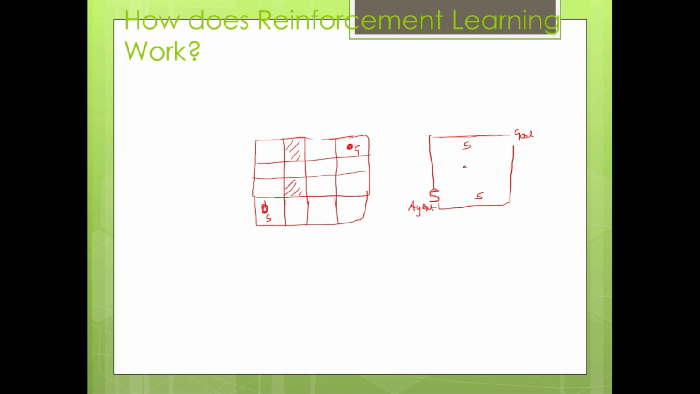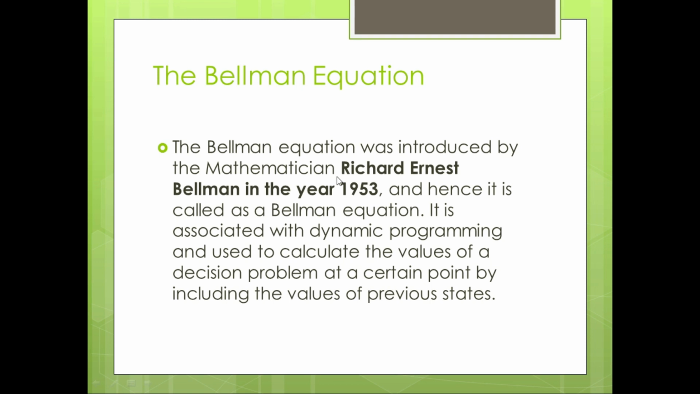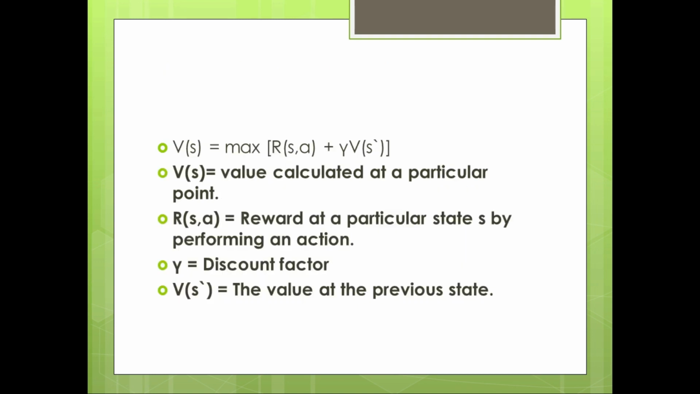So for this there is the Bellman equation. The Bellman equation was introduced by the mathematician Richard Ernest Bellman in the year 1953, and hence it is called the Bellman equation. It is associated with dynamic programming and used to calculate the values of the decision problem at a certain point by including the values of the previous states. First of all, we'll see the Bellman equation. This is the Bellman equation.